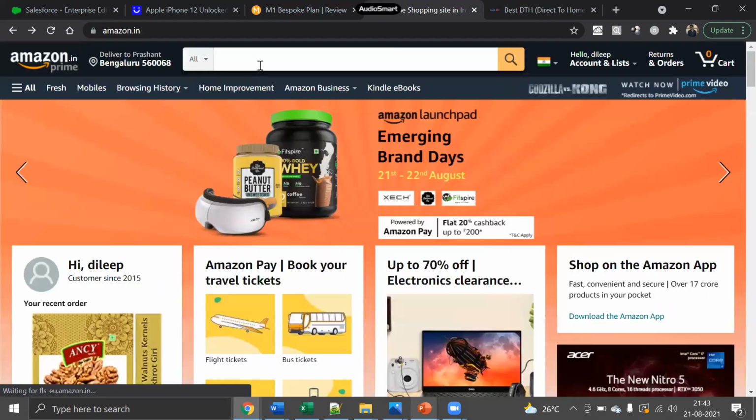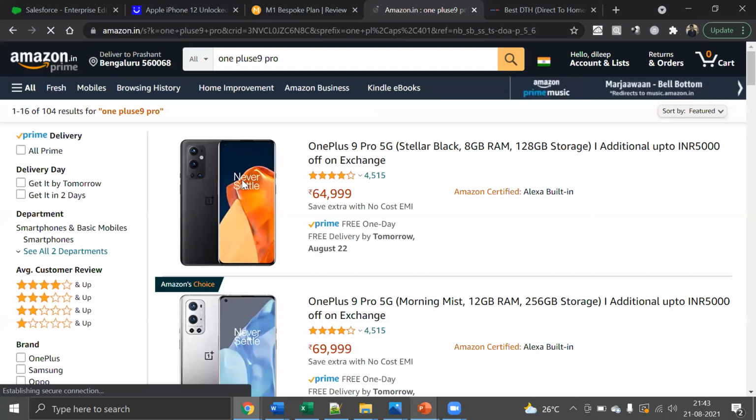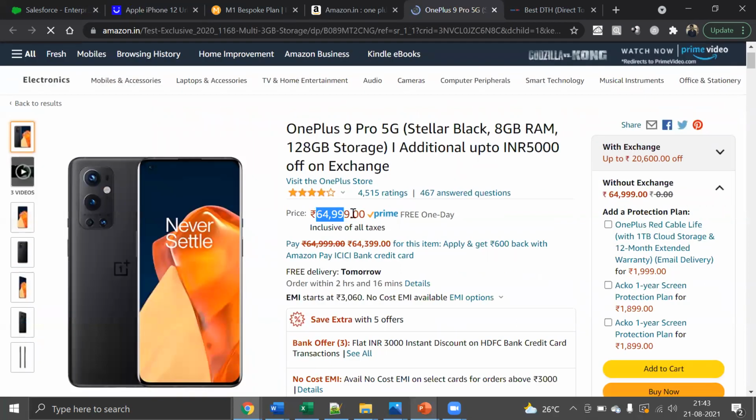Let me look for one other mobile. Yep. If I'm buying the OnePlus 9 mobile, for now I can buy it for 64,999.